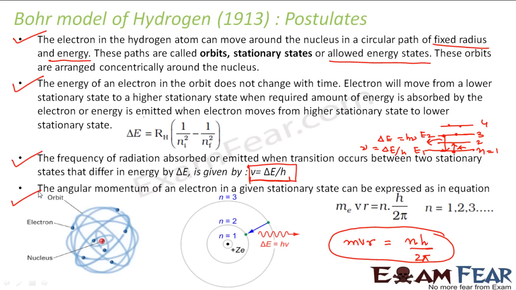The angular momentum of an electron, as long as it is in a particular state, is always an integral multiple of the constant h by 2 pi. Right? So these postulates constitute the Bohr model of the hydrogen atom. Now let us discuss the postulates in detail.